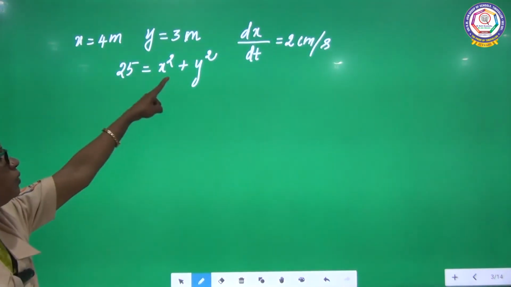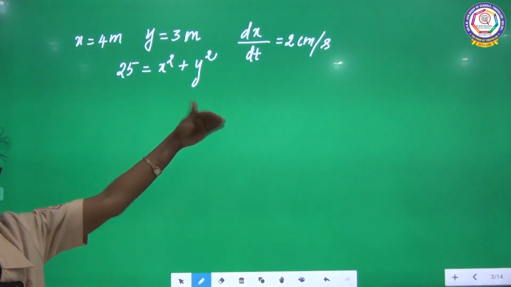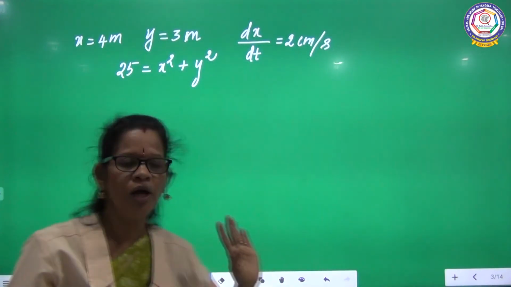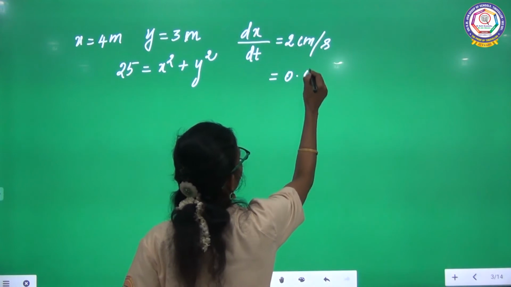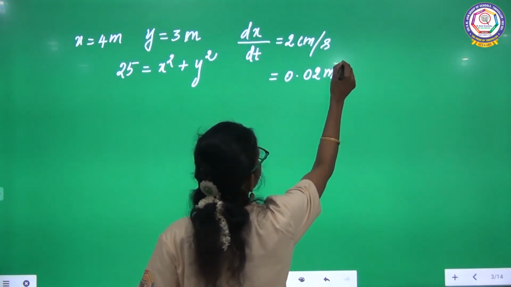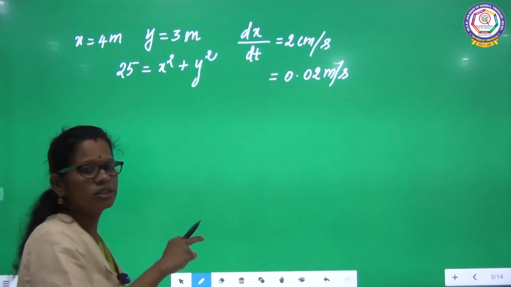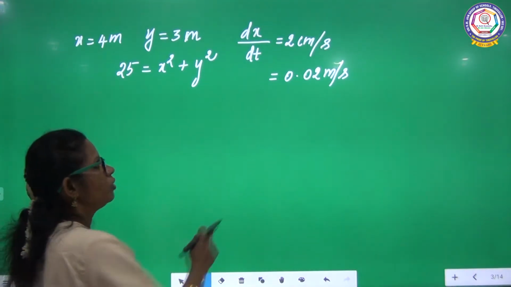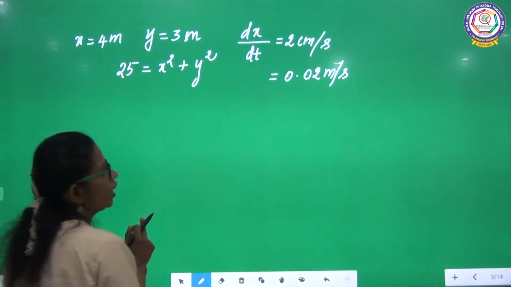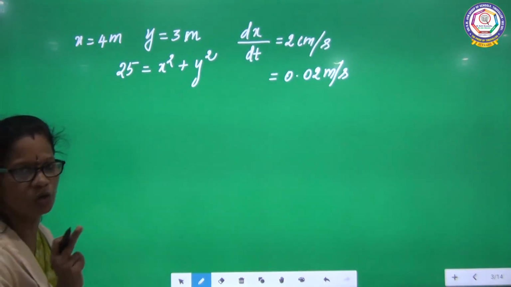See, here it is meter, that alone is centimeter, that I am going to convert into meter, which is equal to 0.02 meter per second. Centimeter to meter means you should divide by 100. That's why I arrived at 0.02.